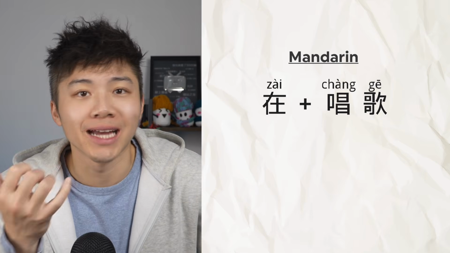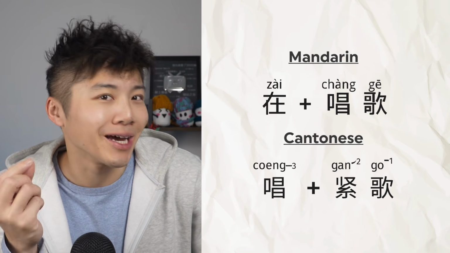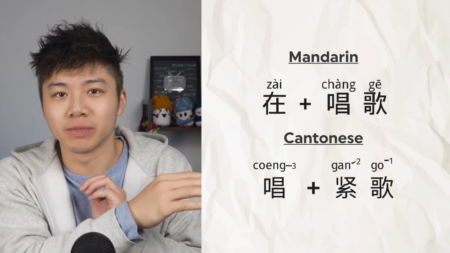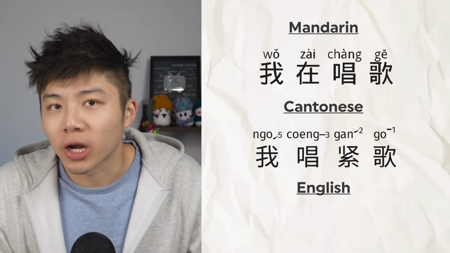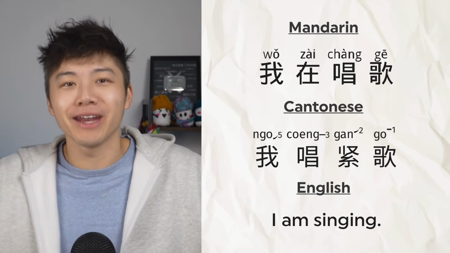But that's not how Chinese rolls. Here's the key. When you're expressing ongoing actions, Chinese already has its own way to do that. In Mandarin, you use 在 plus your verb itself. In Cantonese, you just say 緊 after the verb. And guess what? Those structures, once again, already include the am, is, or are. No need to shove in a 係 or 是 because doing that just messes up the sentence. So, 我在唱歌, 我唱緊歌, I'm singing. That's it. Clean, natural, and 100% native.